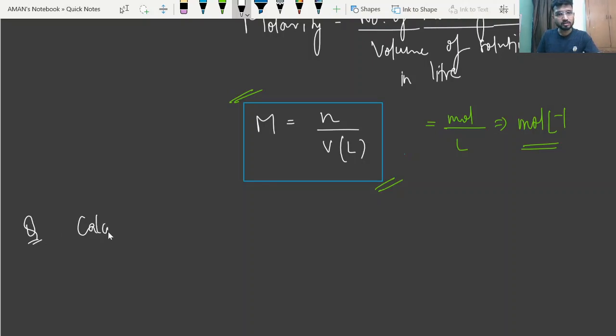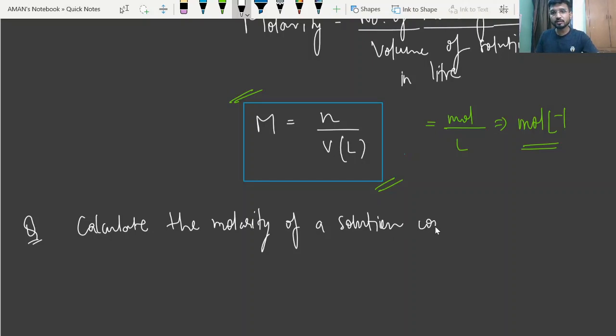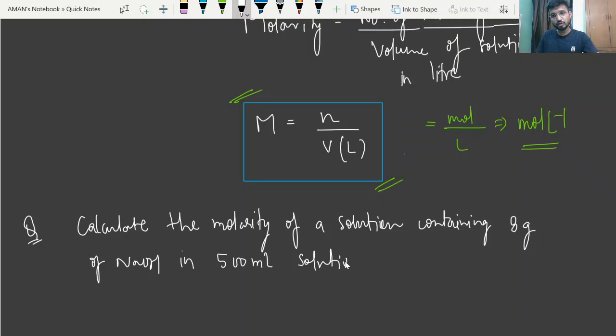So now just giving you one question. Calculate the molarity of a solution containing 8 gram of NaOH in 500 ml of solution.